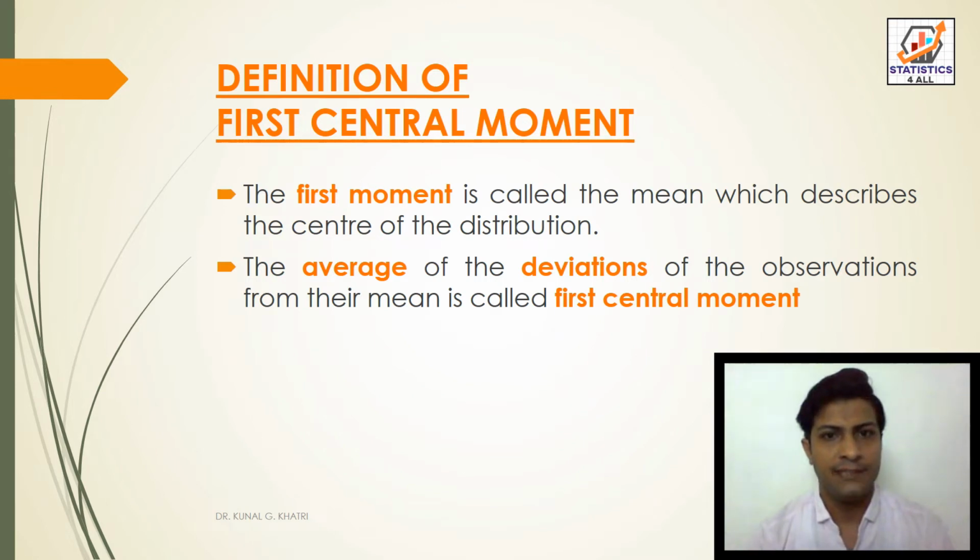Definition of first central moment. The first moment is called the mean, which describes the center of the distribution. The average of the deviations of the observations from their mean is called the first central moment.